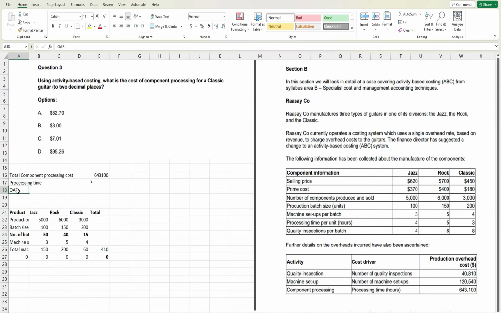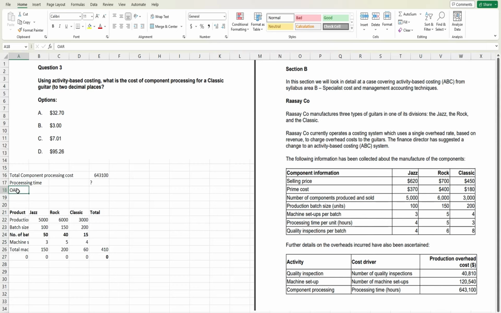Now processing time per unit: for jazz it's 4, given in hours, don't forget, then 5 and 3.